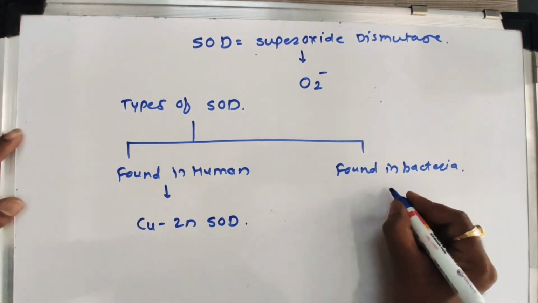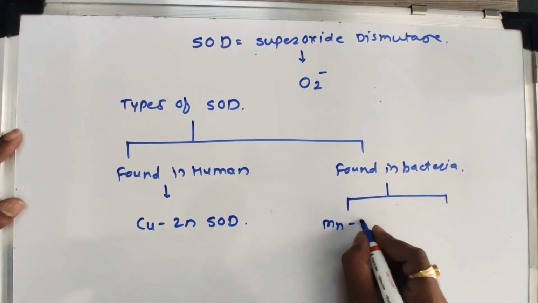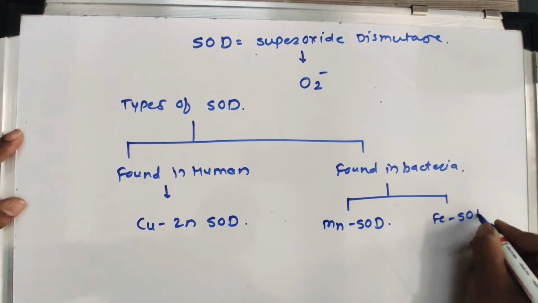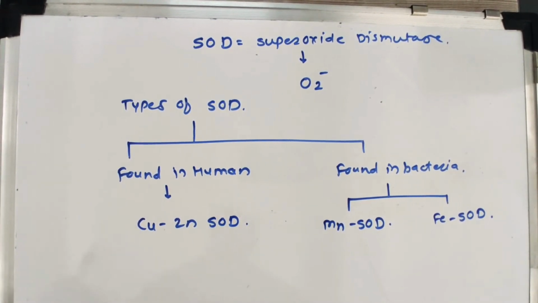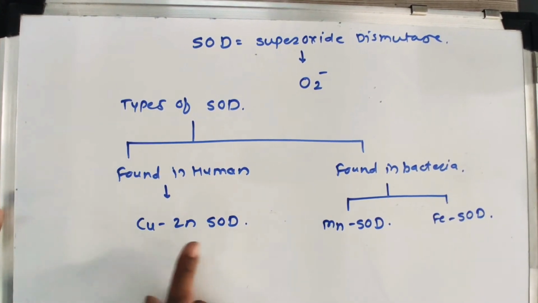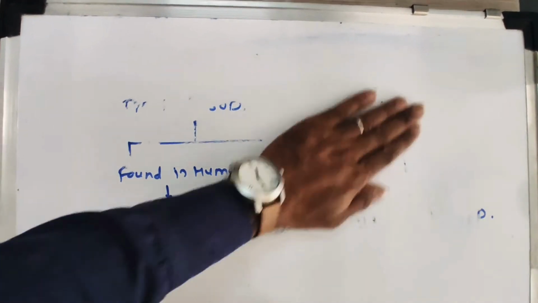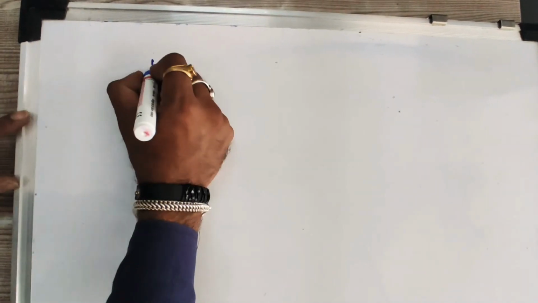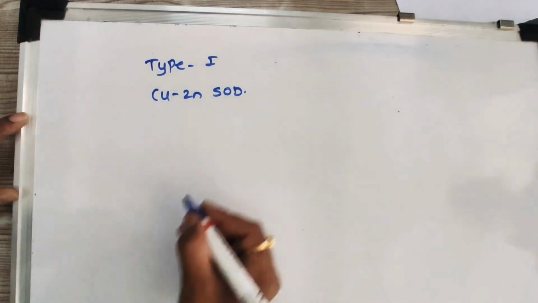The SOD found in bacteria is again divided into two classes: MnSOD, that is, manganese containing superoxide dismutase, and iron containing superoxide dismutase. So this is about the classification of superoxide dismutase. Now let's think about copper zinc SOD, this is the important one. So let's discuss copper zinc SOD, type first, which is found in the human body.